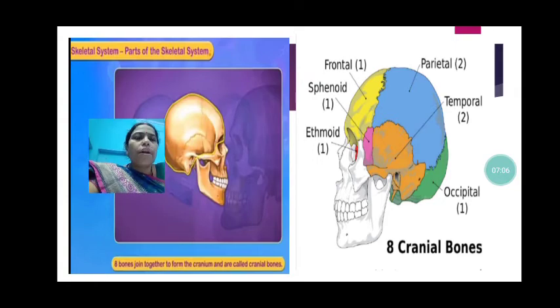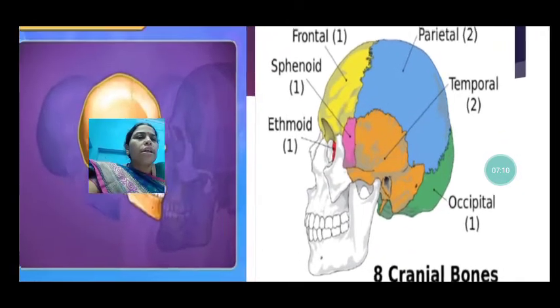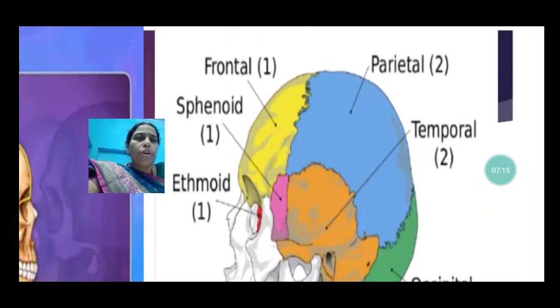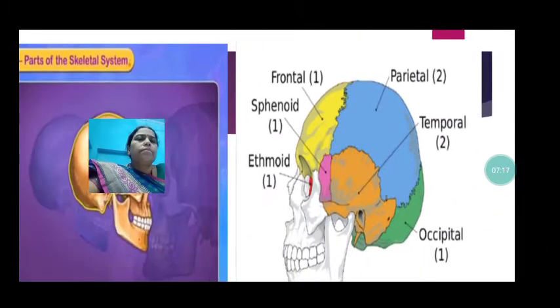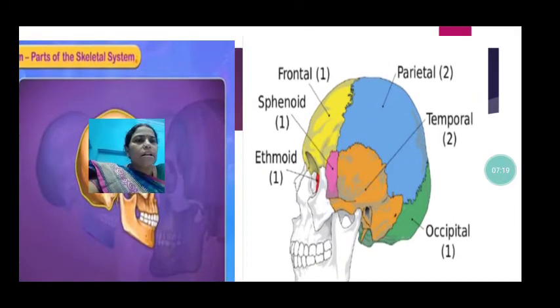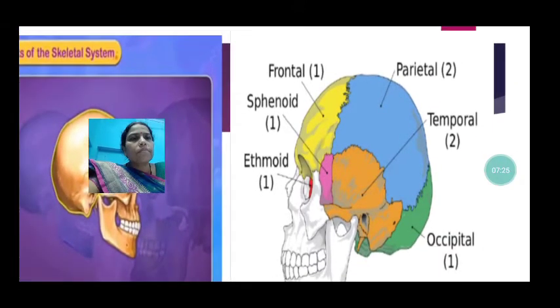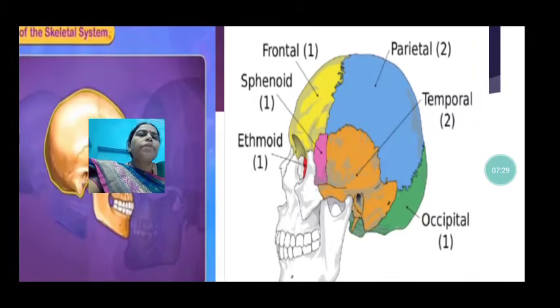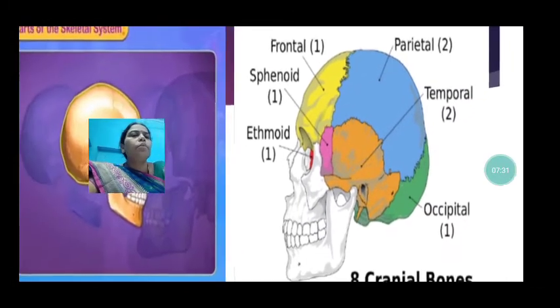8 bones join together to form the cranium and are called cranial bones. Here we see the 8 cranial bones joined together. One is frontal, then sphenoid, ethmoid, parietal, temporal, occipital. The ethmoid separates the facial bones from the cranial bones.